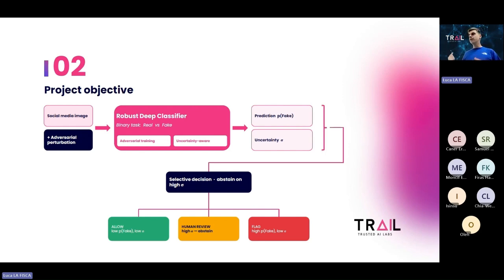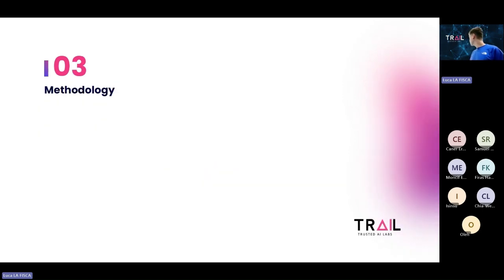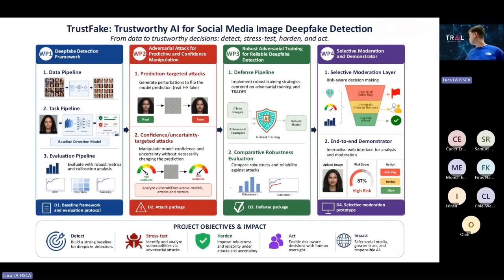There are three different scenarios. For instance, if the probability of the fake class is low and the uncertainty is low, then the image should be automatically validated and published on the platform. If the uncertainty is higher than some threshold, then we should abstain. The model should abstain from giving a prediction, and some fallback policy, such as human verification or validation, should be triggered. And lastly, when the fake class is high and the uncertainty is low, the image is, of course, automatically removed.